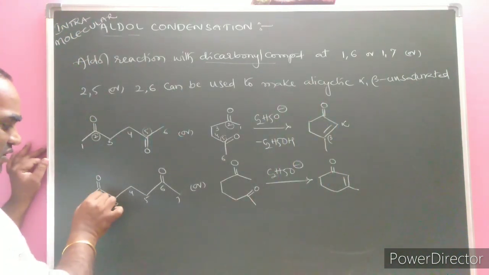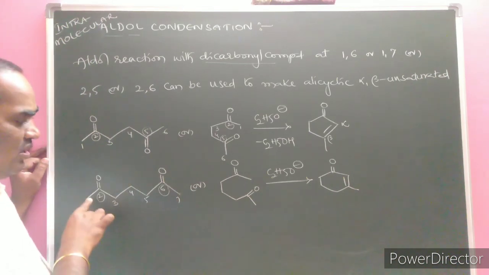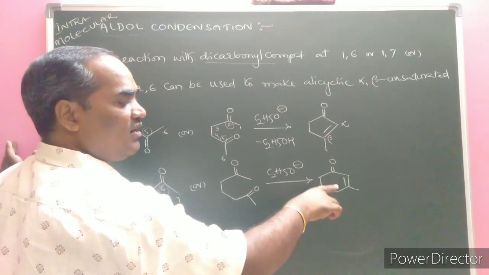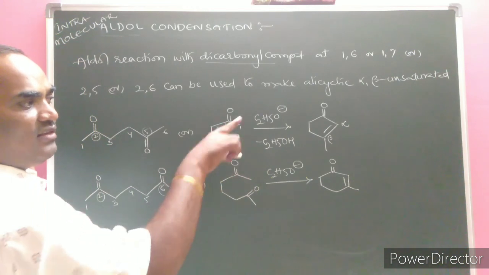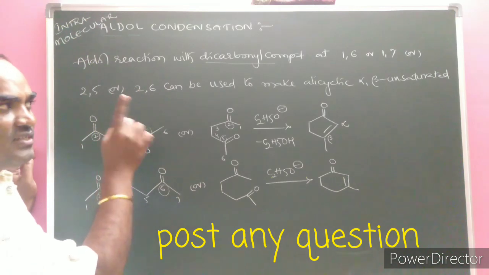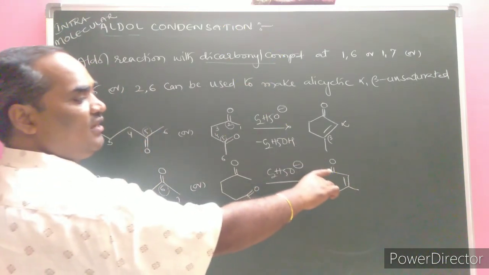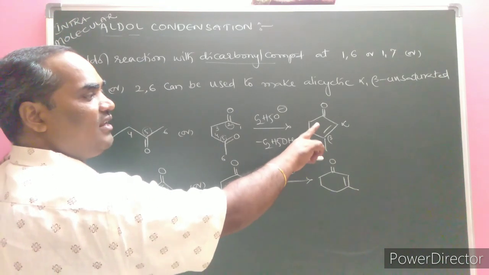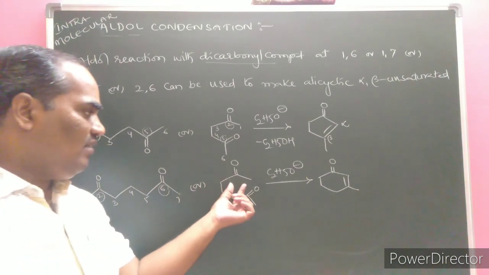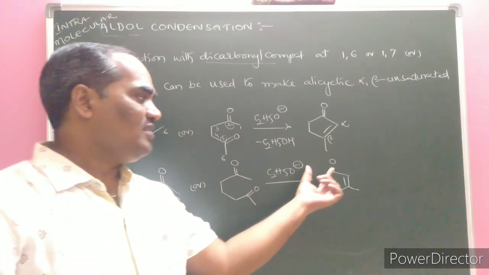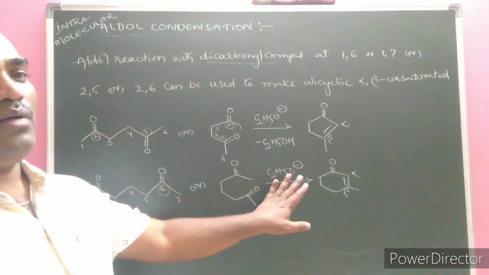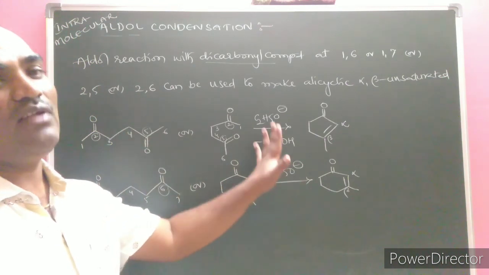Next one. Here the functional groups are present at the 2, 6 position. We know well that a 5 carbon containing ring is stable, as well as a 6 carbon containing cyclic ring, which is more stable than the others. Whether it is 1,6 or 1,7 or 2,5 or 2,6, if dicarbonyl compounds are present, then the preferred alicyclic ring contains 5 or 6 carbon atoms because both are stable. Here also intramolecular aldol condensation takes place. The carbon next to the functional group is alpha, the next carbon is beta. Alpha, beta unsaturated compounds are forming.